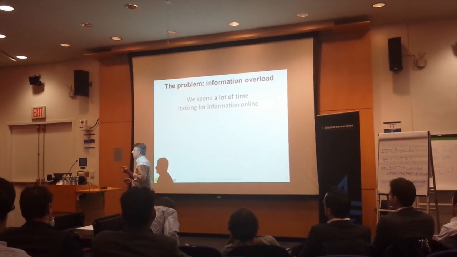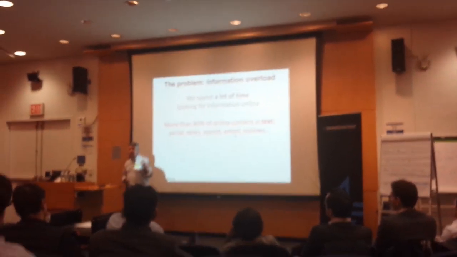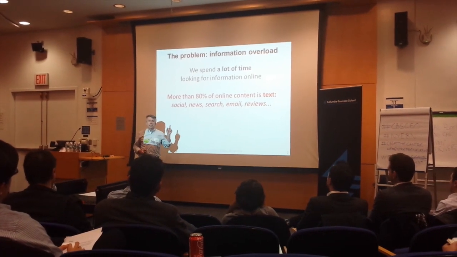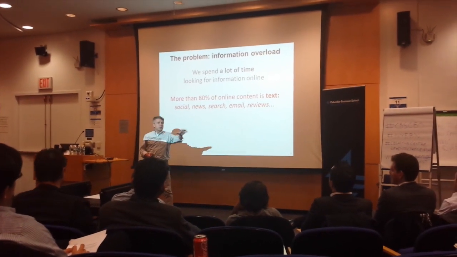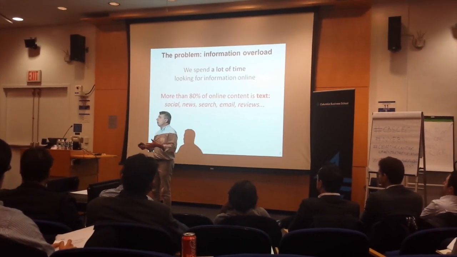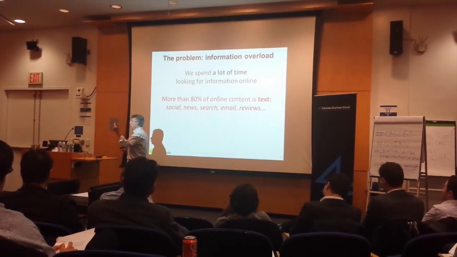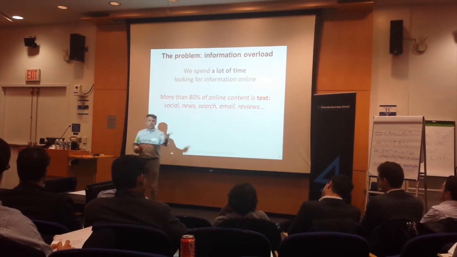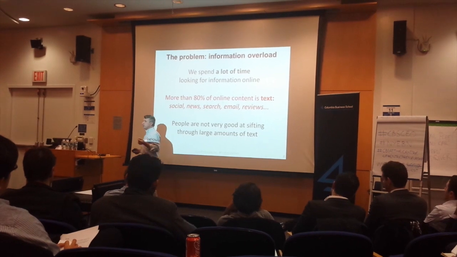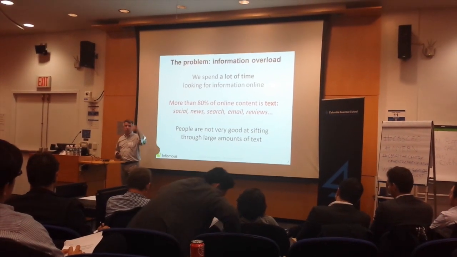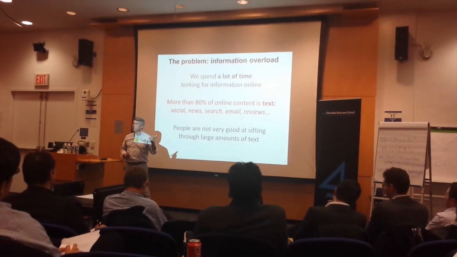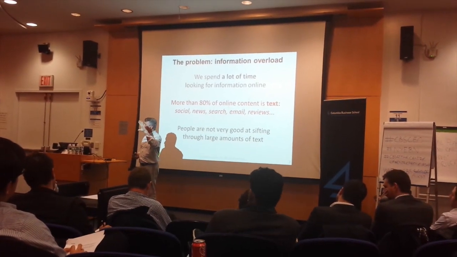What most people don't realize, and this is the problem that I care about, is that part of the reason for that is that 80% of everything that we do online, in fact more than 80%, is based on text. We've heard a lot of presentations about video tonight, but the fact is, even though bandwidth-wise videos are bigger, almost everything we do is text. Social, news, email, search, consumer reviews. And as human beings, we don't do very well with text. We don't really like doing things like scrolling through lots of search results, which is why something like 93% of all clicks from Google happen on things that come from the first page.